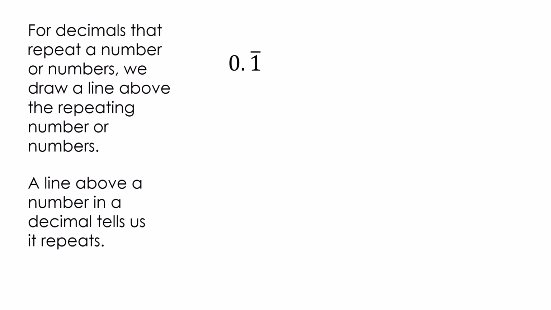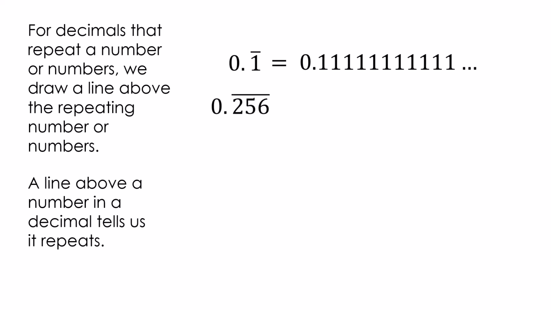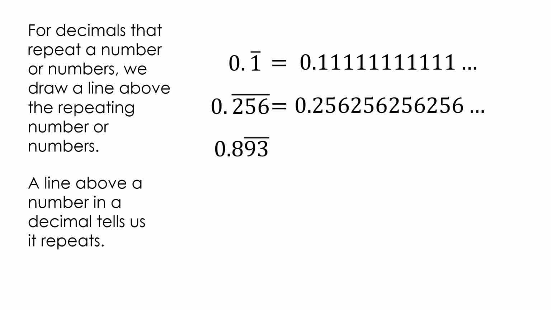So 0.1 with a line above it is 0.11111111. 0.256, well, the line is above the 256, so that's 0.256256256, and so on. 0.893, now notice, the line is only over the 93, so that's the only piece that repeats. That's how I get 0.893939393.